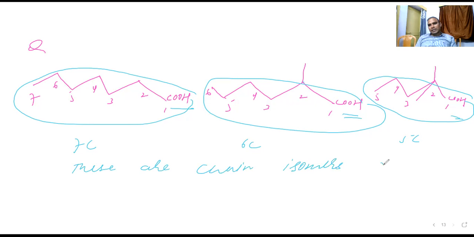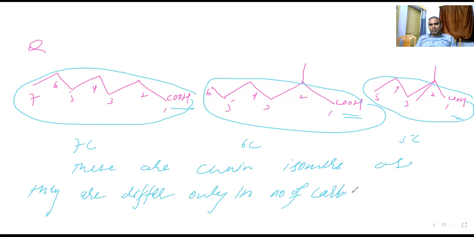They differ only in the number of carbon atoms in the parent chain. Are you able to understand this? Yes, sir. Sure.